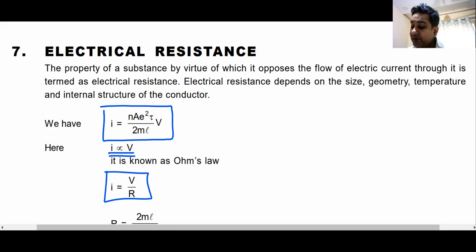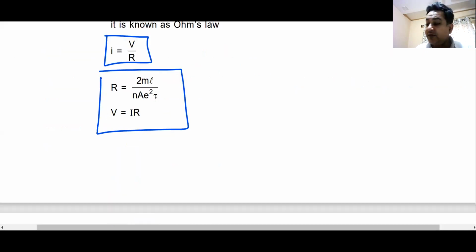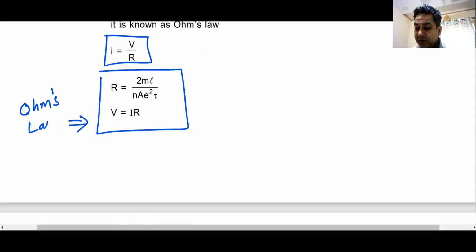And then you have this famous term V is equal to IR, which is also known as Ohm's law. You all know this. I've already sent you this on your app. You have this sheet on your app. You can go through this sheet. Don't worry, all these formulas are there in the sheet.